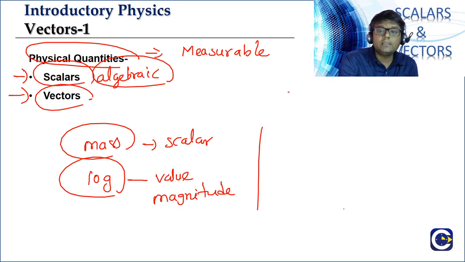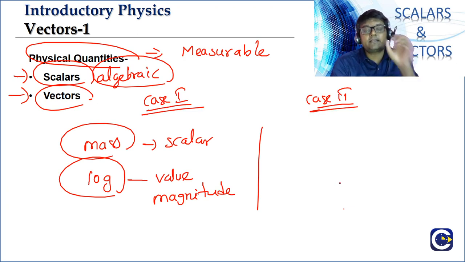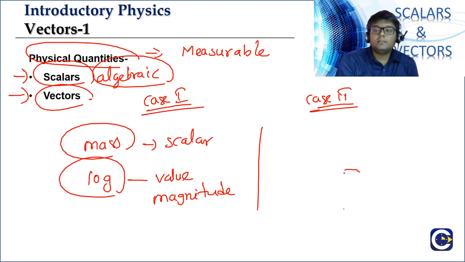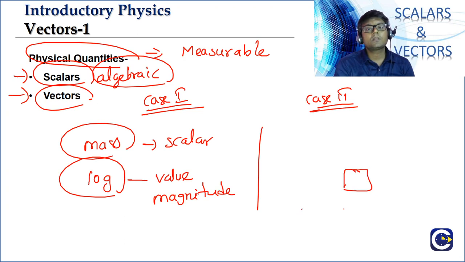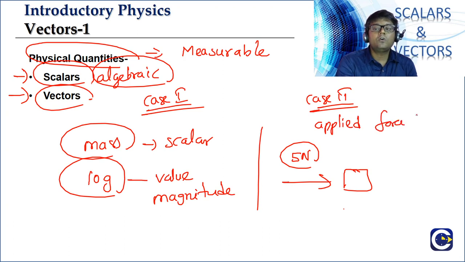Whereas look at case 2. This is case 1 where we are discussing a scalar. In case 2, I am talking about a vector. Say there is an object, and I tell you that a force of 5 newtons is applied on that object.